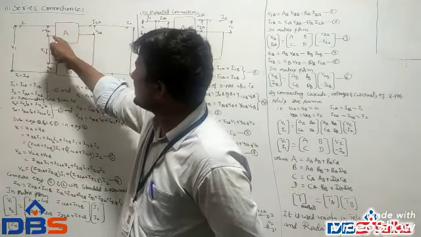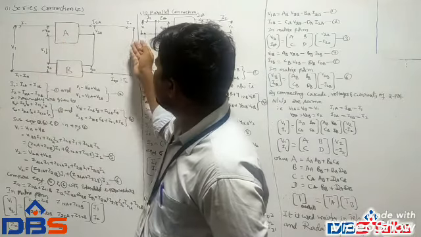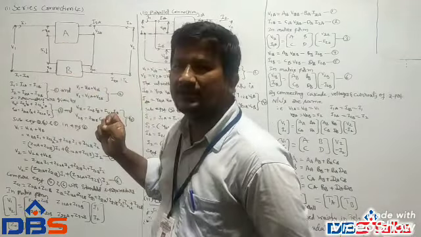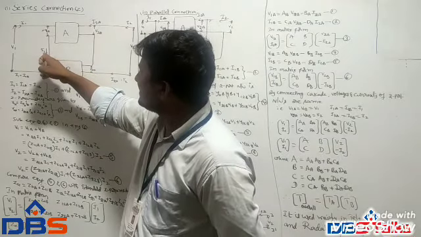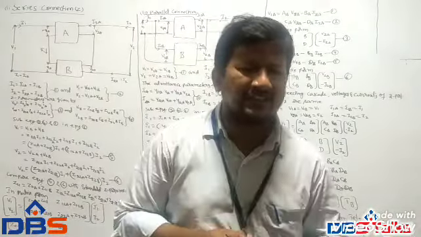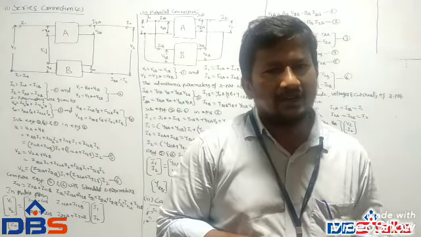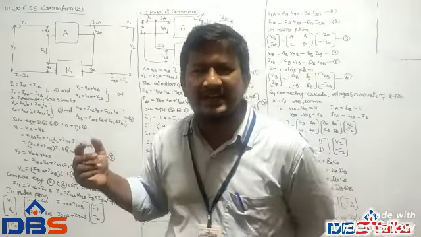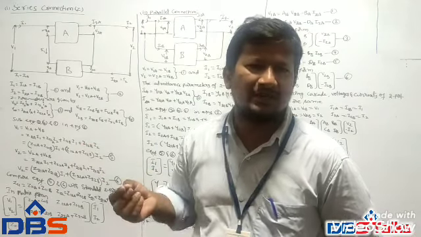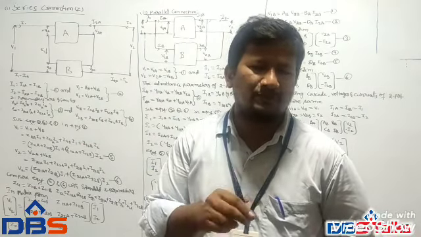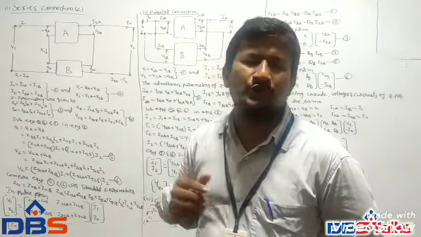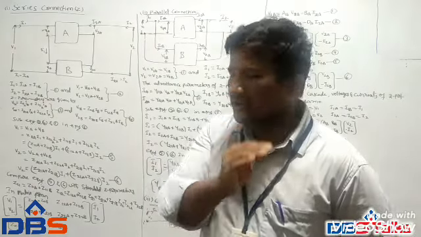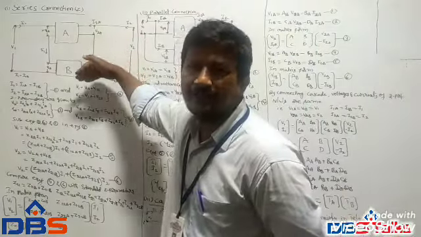For network A, V1A, V2A, and for network B, V1B, V2B. Coming to the currents I1, I2, they are the same, because it is a series connection. In series connection, current must be the same, but voltage will be different. Let us consider the standard Z parameters. That is nothing but input and output voltages expressed in terms of input and output currents. So the standard Z parameter equations will be applied to these two networks, A and B.